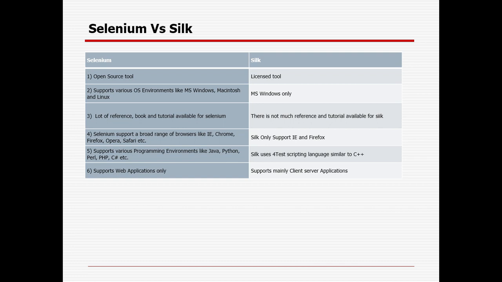What are the basic differences between Selenium and Silk? Selenium is open source, Silk is licensed. Selenium supports multiple operating systems, whereas Silk supports MS Windows only. A lot of books, references, YouTube videos, and documentation can be found for Selenium, but not much for Silk. Selenium supports a wide range of browsers. Silk supports only IE and Firefox. Selenium supports different programming languages, whereas Silk uses its own scripting language, which is similar to C++. Selenium primarily supports web applications, whereas Silk primarily supports client-server based applications.